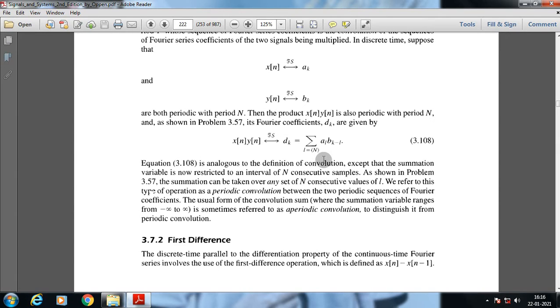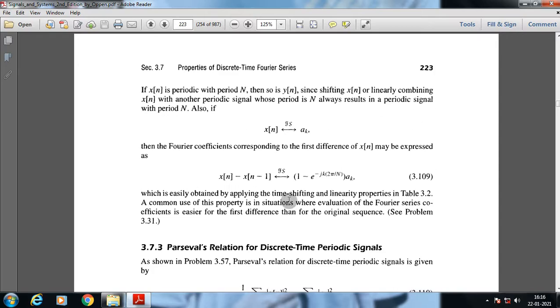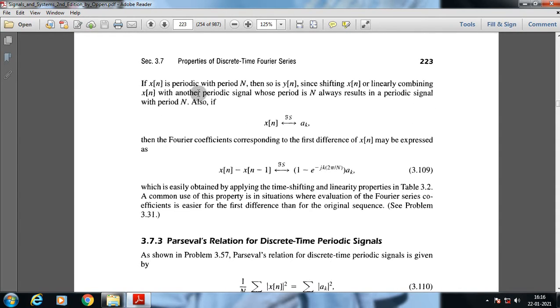Okay, so next one is first difference. The discrete time parallel to the differentiation property of the continuous time Fourier series involves the use of the first difference operation, which is defined as y of n equals x of n minus x of n minus 1. If x of n is periodic with period N, then so is y of n, since shifting x of n or linearly combining x of n with another periodic signal whose period is capital N always results in a periodic signal with period N.